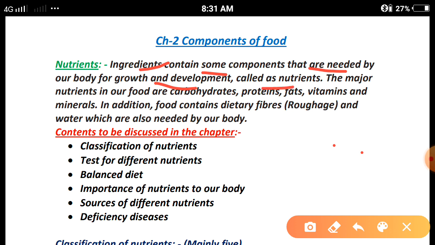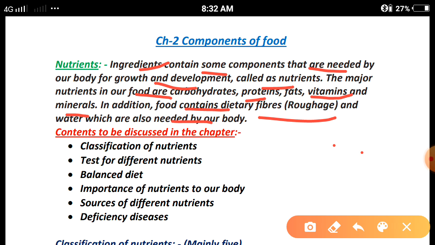The major nutrients in our food are carbohydrates, proteins, fats, vitamins, and minerals. In addition, food contains dietary fibers, roughage, and water, which are also needed by our body. These nutrients are very important to our body to provide energy. They perform different functions in our body, so each one is very important to be discussed.